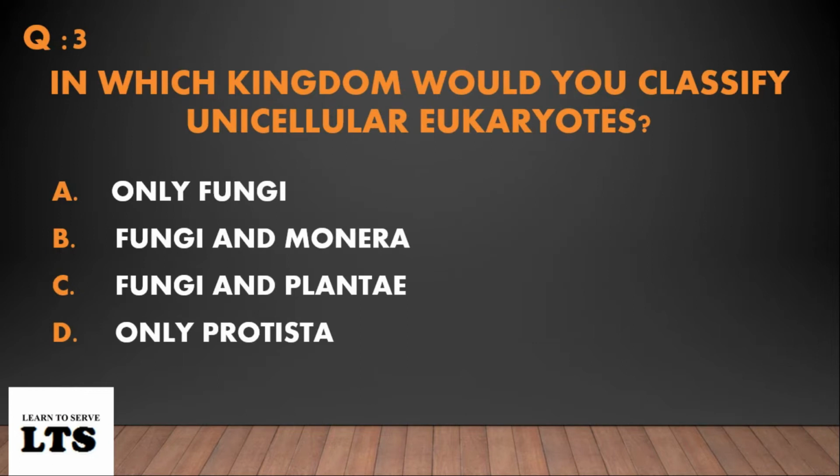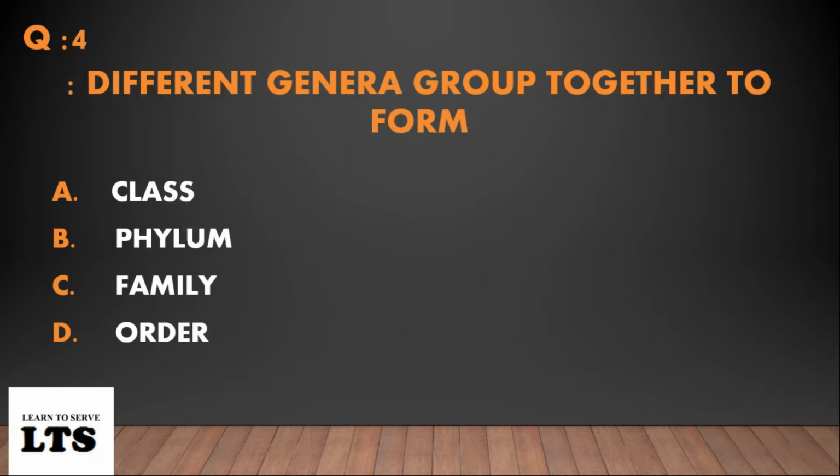Question number 3. In which kingdom would you classify unicellular eukaryotes? Option A, only fungi. Option B, fungi and monera. Option C, fungi and plantae. Option D, only protista. The answer is option D, only protista.